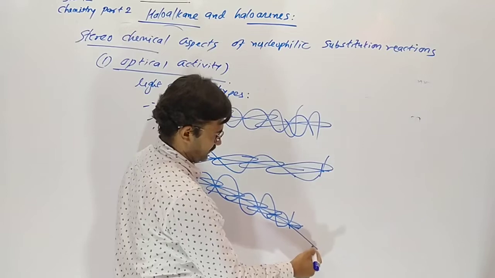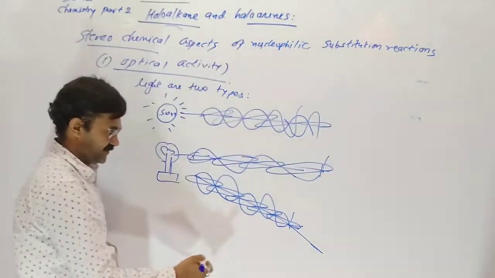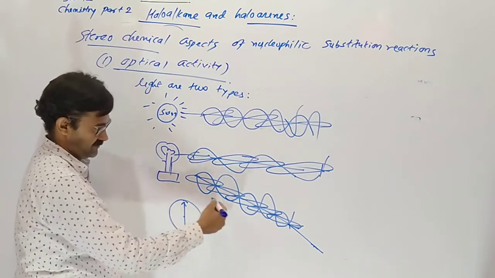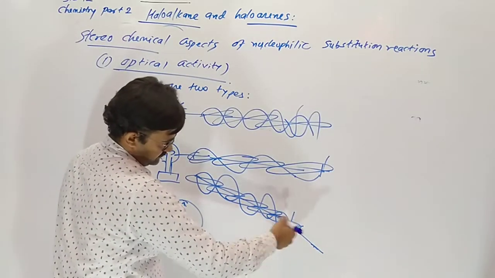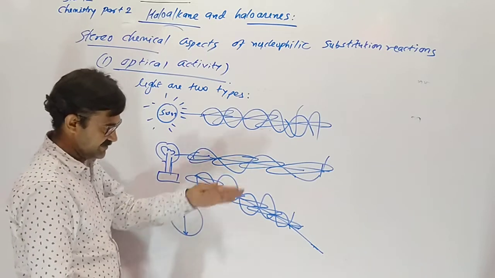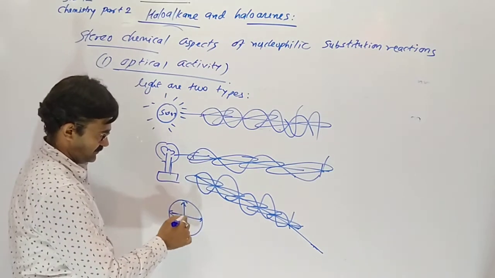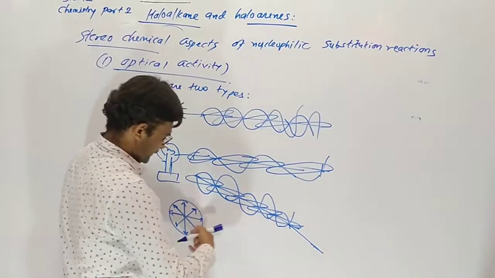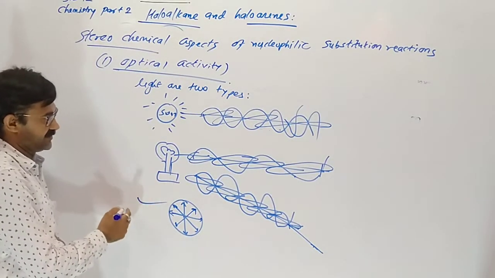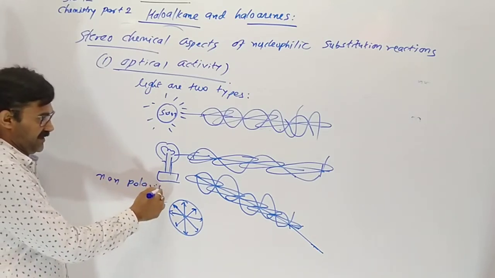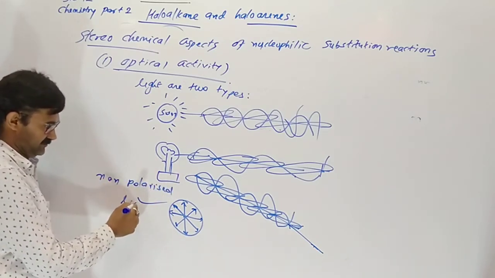When we observe from the front, it vibrates in all directions, in all the planes. We are watching from here, so it looks like this, a non-polarized light.